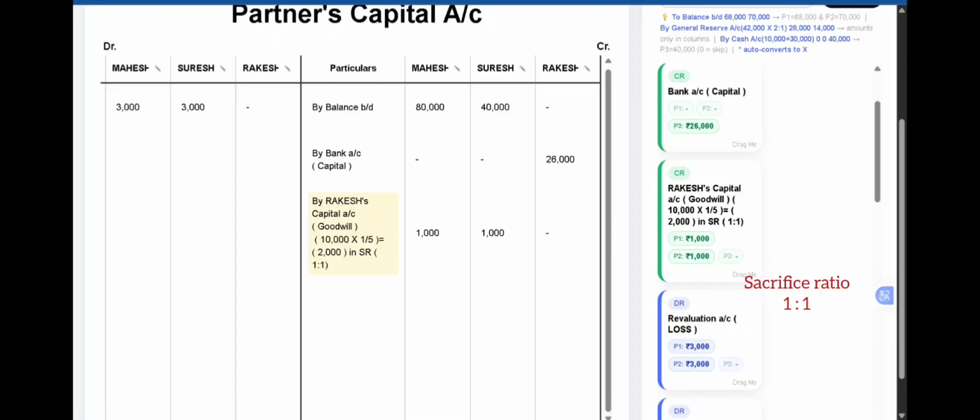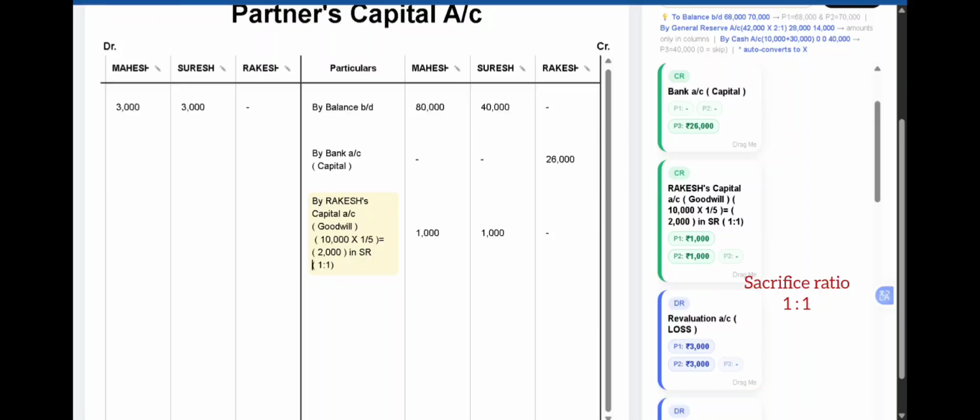So the goodwill of Rakesh should be distributed to Mahesh and Suresh in the sacrifice ratio, that is 1,000 for Mahesh and 1,000 for Suresh. Now since Rakesh, the new partner, is not bringing in goodwill in cash, this goodwill which is valued should be deducted from Rakesh's capital. So here the entry will appear on the debit side as we have to reduce the new partner Rakesh's capital.